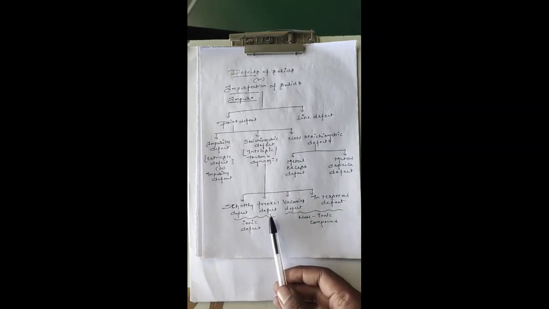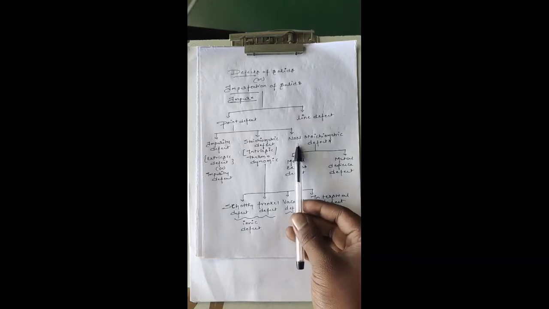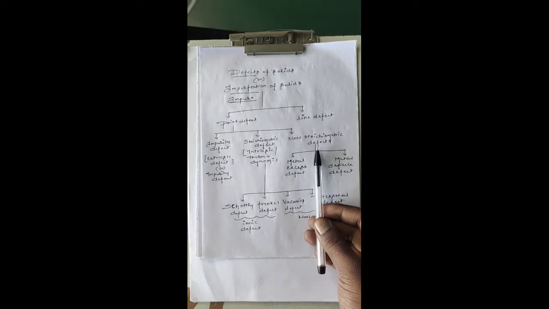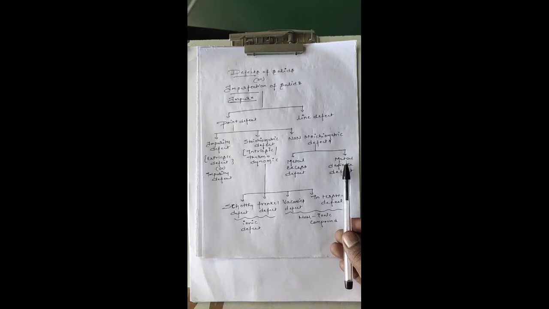Stoichiometric and Frenkel defects are both ionic defects. Vacancy defect and interstitial defect are found in non-ionic compounds. The non-stoichiometric defects are classified further into two types: metal excess defect and metal deficiency defect.